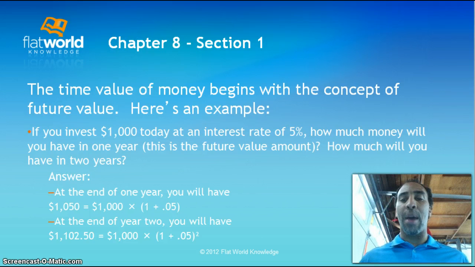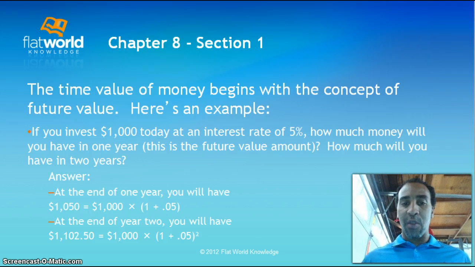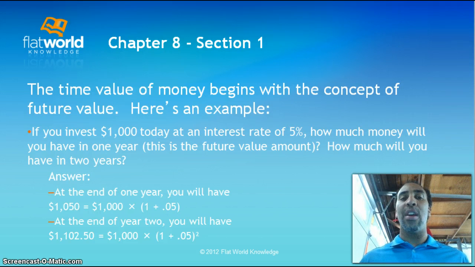This is the future value amount. How much will you have in 2 years? Same formula, just a couple of different extra numbers in there if you want to know for 2 years. The answer at the end of 1 year: you'll have 1,050. Why 1,050? Because you take your principal amount, which is 1,000, and you multiply it by 1 plus 0.05, right? 0.05 is 5% in decimal form. So in easier format, you have 1,000 times 1.05, and 1,000 times 1.05 is 1,050.